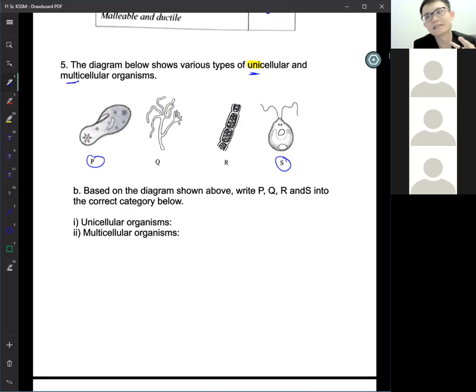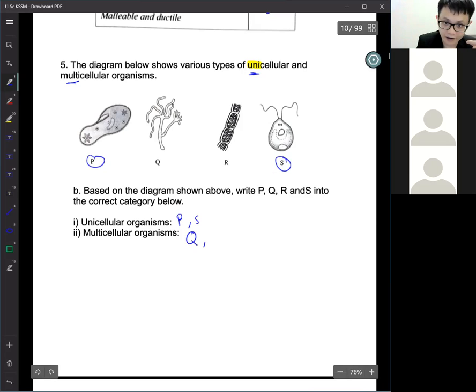I have skin cells, hair cells, eye cells, nose hair cells, teeth cells, and so on. So P and S have only one cell. Q and R have many cells. You become bigger because you have more cells. So Q and R. Very good.